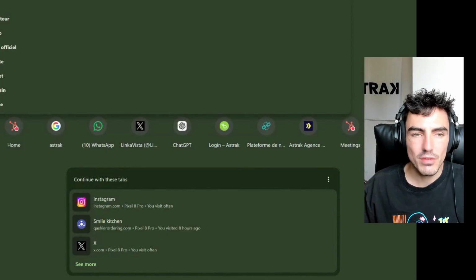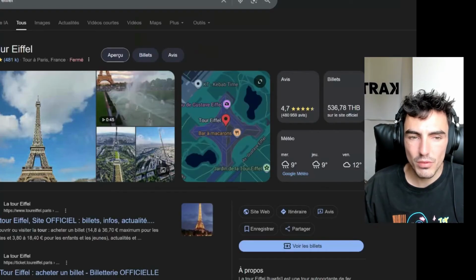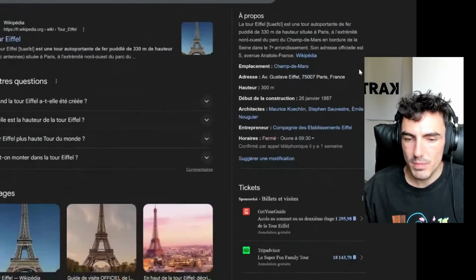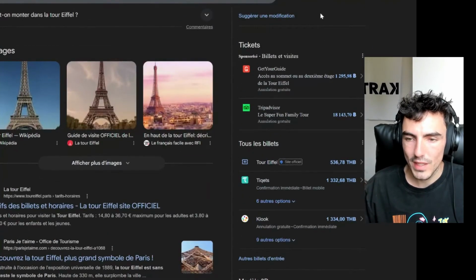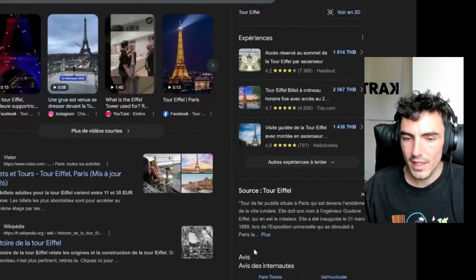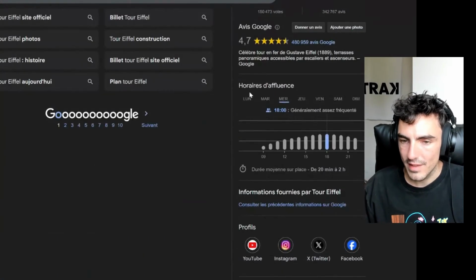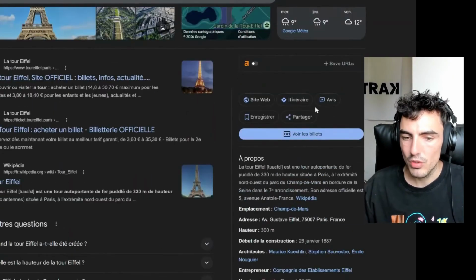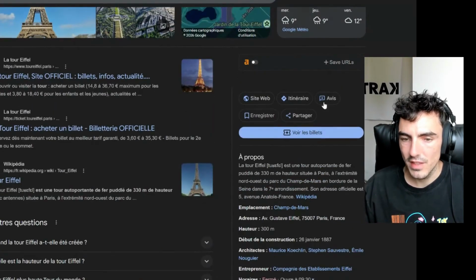Historic site, Paris. So we know it's something that has been included. Google has the complete perception. And so here we have the knowledge panel. So there you go. It's everything you see on the right here, which is provided directly by Google. And these are pieces of information that sometimes come from other sites, sometimes from other sources. But basically, it's Google that has decided to display it here. And that's not always the case.